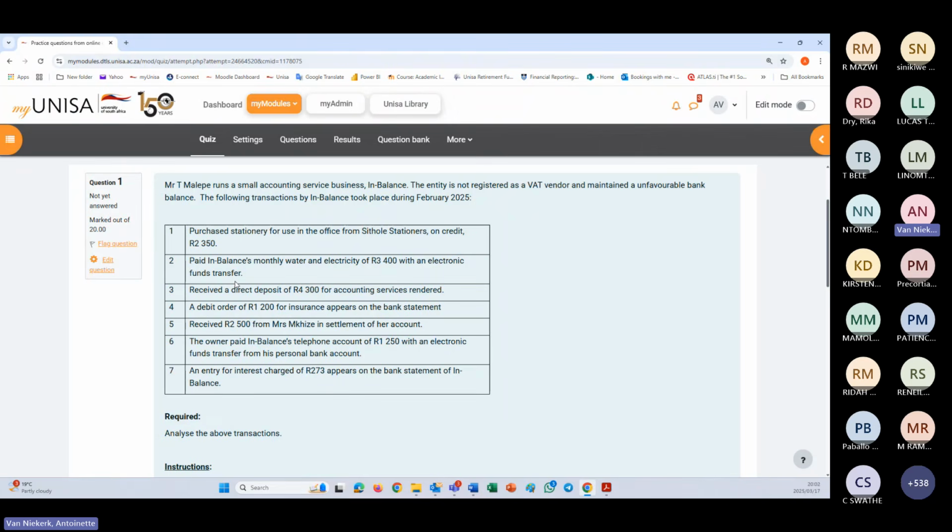Okay, so which transaction? Number 6. The owner paid the balance of the telephone account of 1250 with an electronic funds transfer from his personal bank account. So first of all, I start with bank.